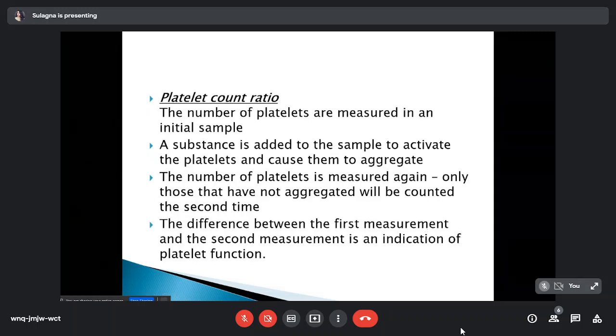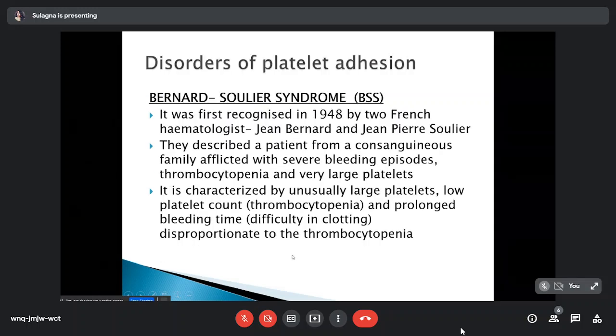Next is platelet count ratio. The number of platelets is measured in an initial sample. A substrate, which is an agonist, is added to the sample to activate the platelets and cause them to aggregate. The number of platelets is measured again. Only those that have not aggregated will be counted the second time. So the difference between the first count and the second count can indicate a platelet dysfunction.